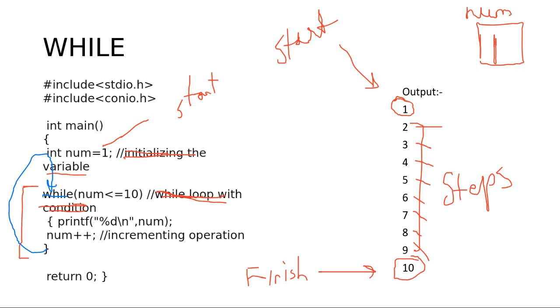Can anyone type what is the condition here? num <= 10. So this is our condition. Or we can say that we define our finish point here. We are defining our finish here.